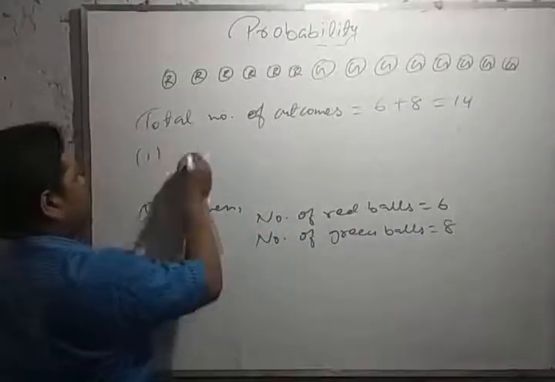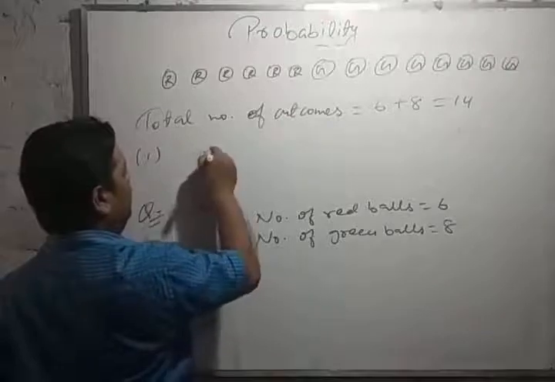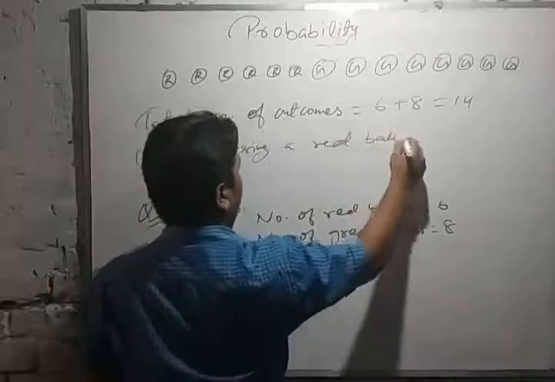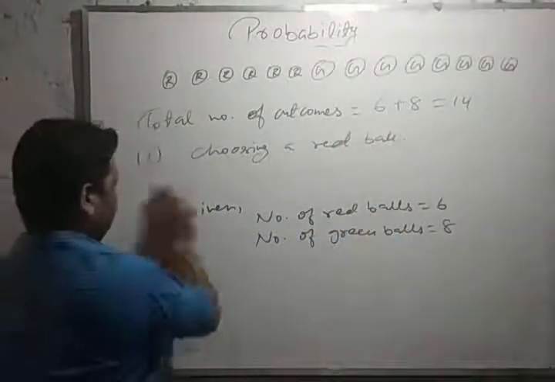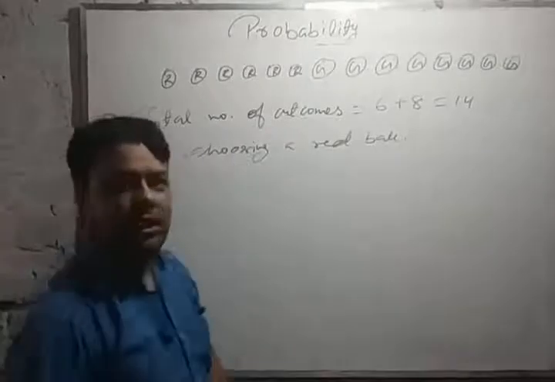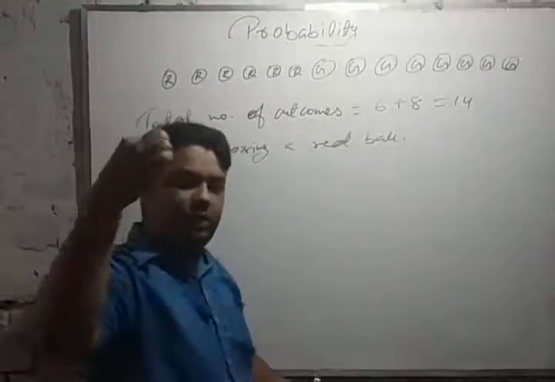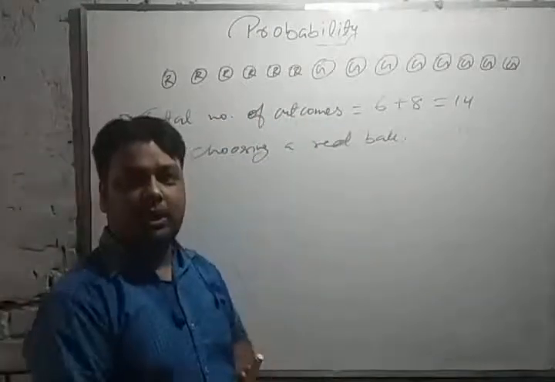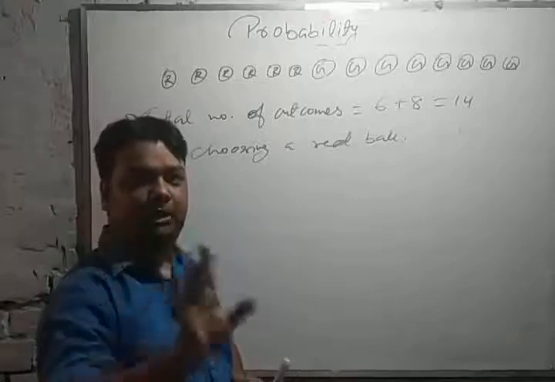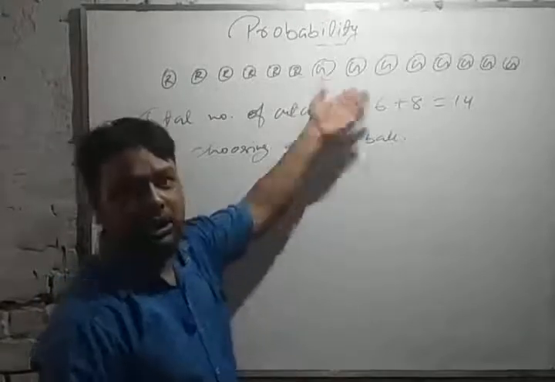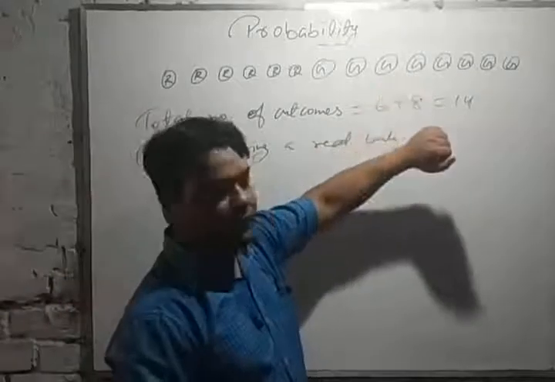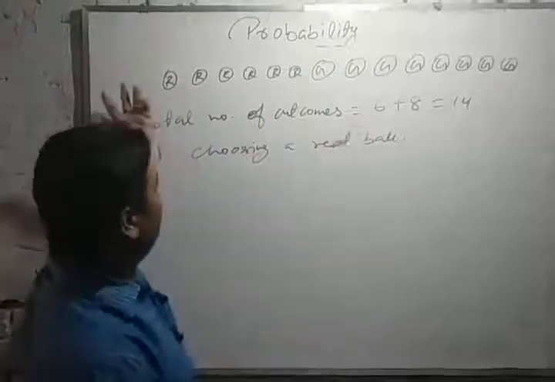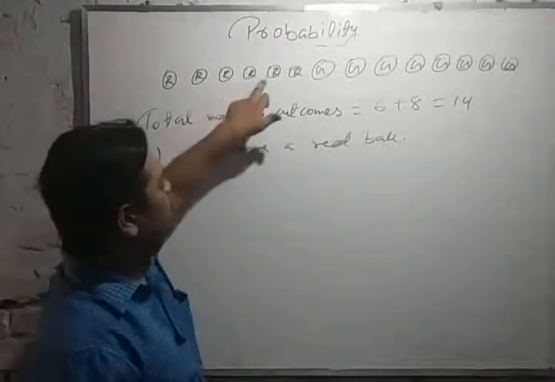Now the first question, choosing a red ball. If you are choosing any one ball, maybe the first time it will be red. It's okay. The first attempt you have tried, then red. But second attempt green, third attempt green, fourth green, fifth green, 6, 7, 8, ninth attempt green. After that, 10th attempt again red. 11, 12, 13, 14.